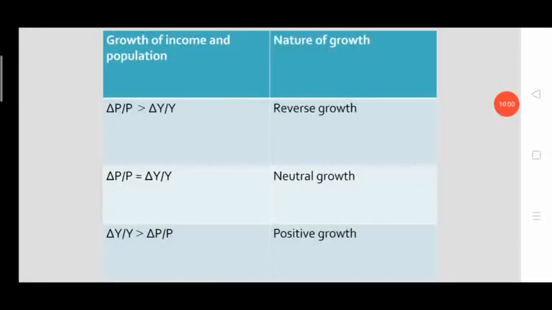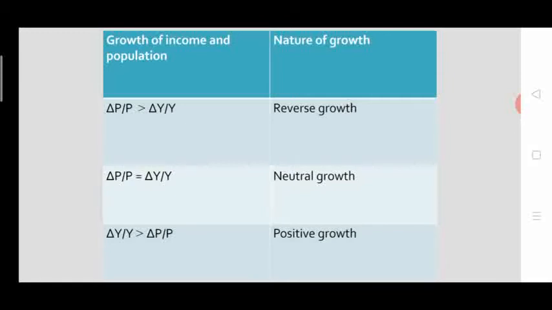In order to have sustained economic growth, the income growth, that means delta y by y, that is the economic growth, should be greater than the population growth. That means per capita income growth should be greater than the growth rate of population. This is delta y by y should be greater than delta p by p. Delta p by p is the population growth. So income growth should be greater than population growth. This is positive growth, and this is sustainable growth.